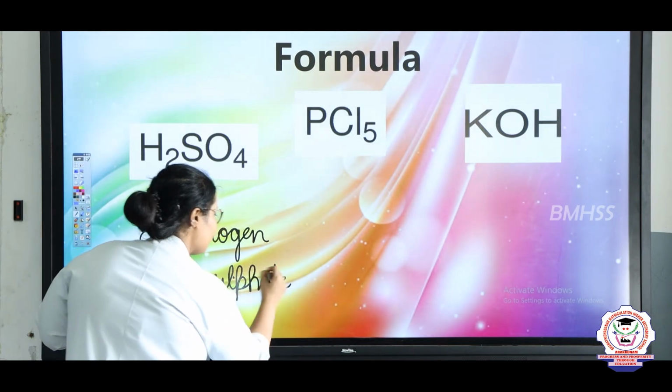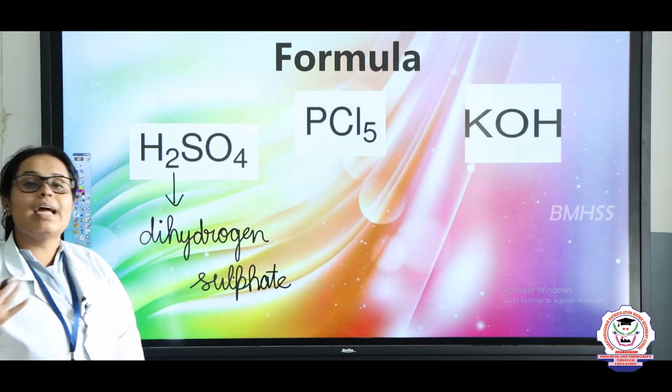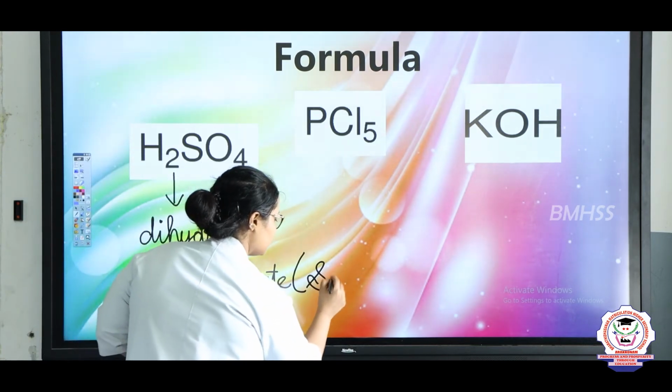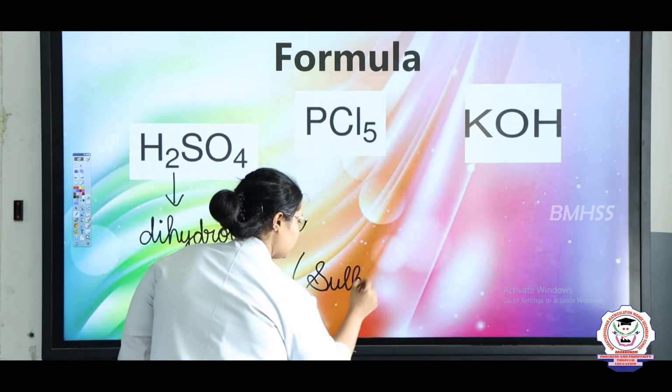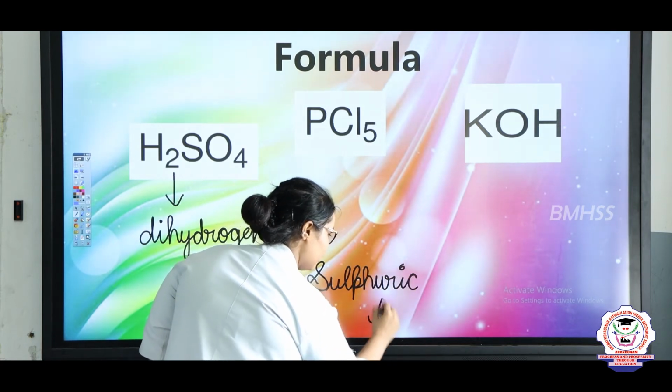Same way, dihydrogen sulfate can also be named as sulfuric acid. What is the one more name of this, children? Sulfuric acid.